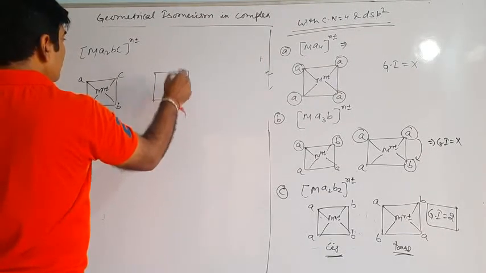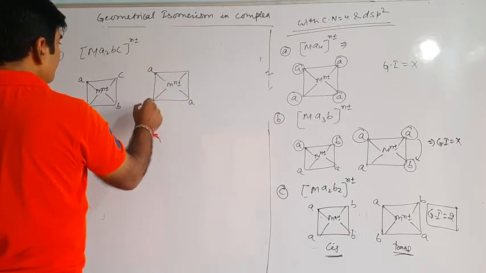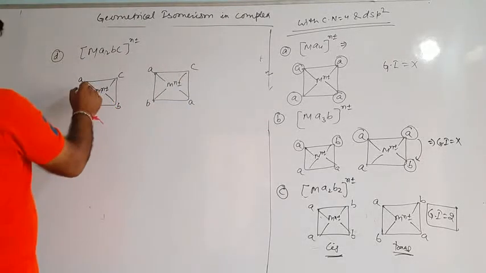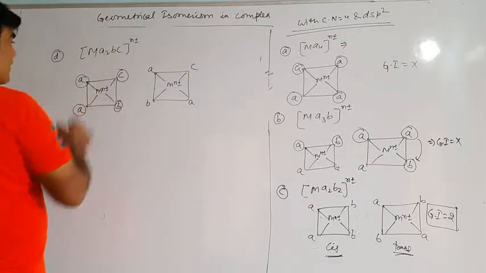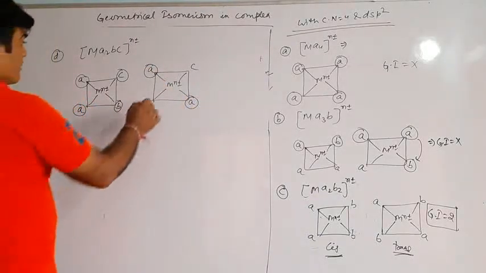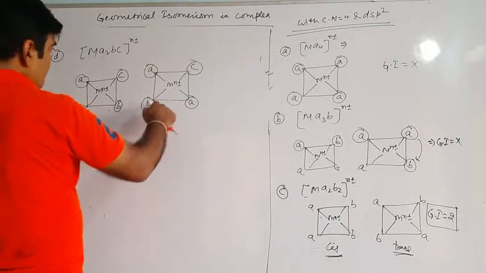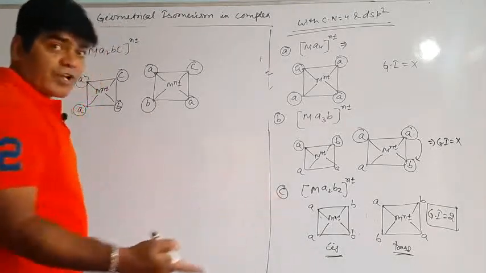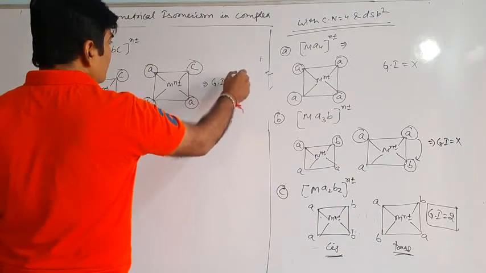This A and this A, this is B and this is C. In this structure A and A are cis to each other, B and C are cis to each other. In the other structure A and A are trans to each other, and B and C are trans to each other. So is there any possibility to draw another structure? No. Then how many geometrical isomers can be drawn? 2 geometrical isomers can be drawn.